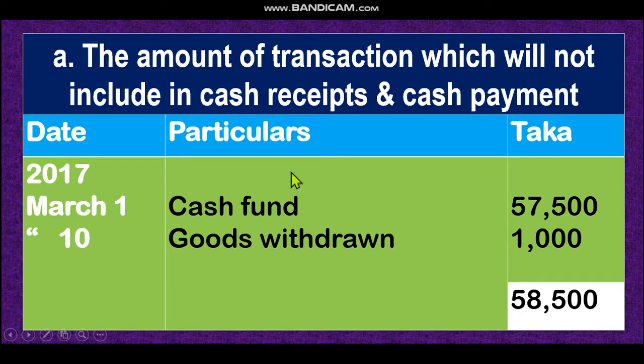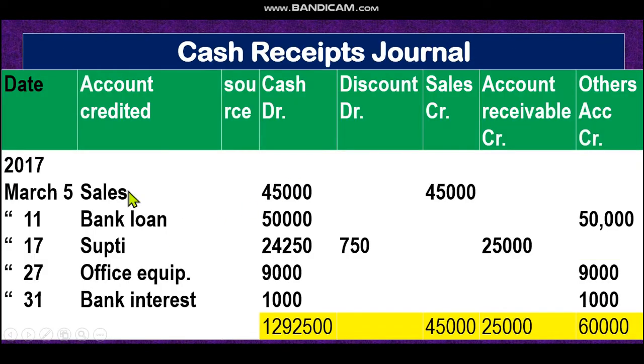So dear student, let's see sales: account name sales, and cash received 45,000. Why? For sales, cash debit, sales credit. In the cash column we will write, and in the sales column we will write, and the account is sales account, because if you make the journal, cash account debit, sales account credit, that means the account credited is the sales account. I hope all of you understand.